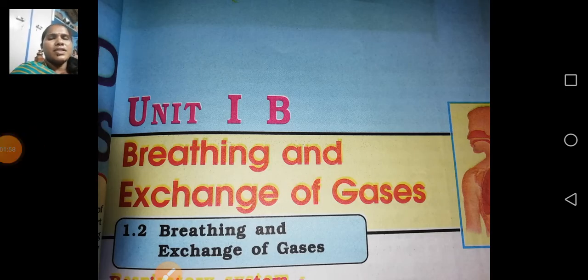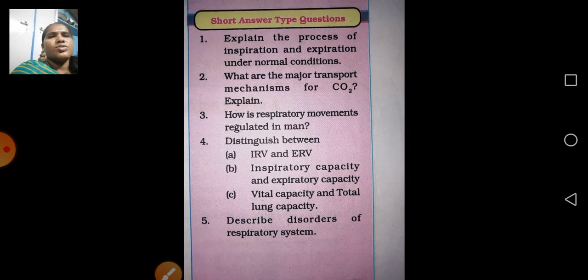So we are moving on one by one. Unit 1A is deleted. Unit 1B is breathing and exchange of gases. There will be short answer questions, like: explain the process of inspiration and expiration under normal conditions; what are the major transport mechanisms for carbon dioxide, explain; how are respiratory movements regulated in man; distinguish between IRV, ERV, inspiratory capacity, expiratory capacity, vital capacity and total lung capacity; and describe disorders of the respiratory system.